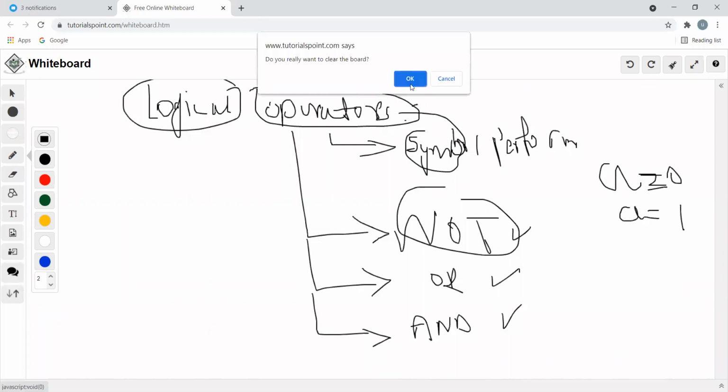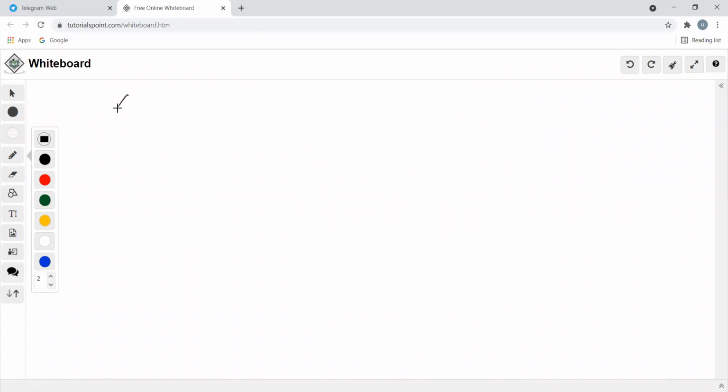So I'll clear this and I will continue with the not. Yes, sir. The not operator is a unary operator. What do you mean by the unary operator, sir? We learned in the first PUC, but they're not getting. Can you remember that? Operator, in the sense symbol, the symbol which is operated with a single operand.